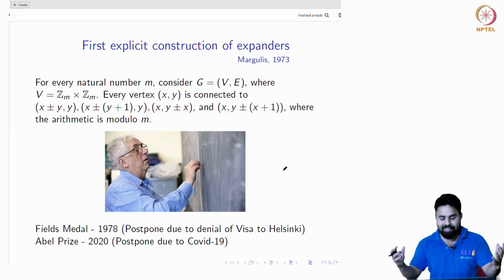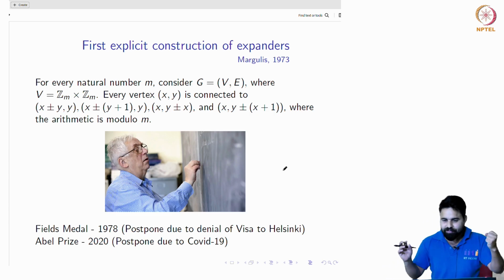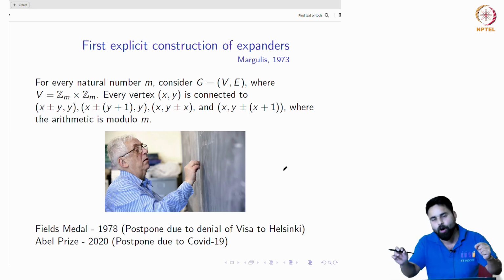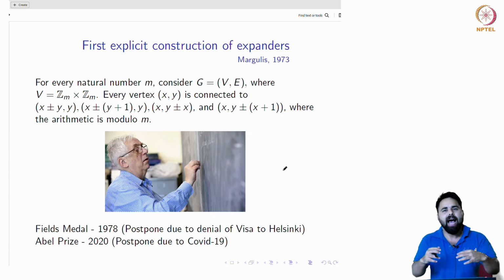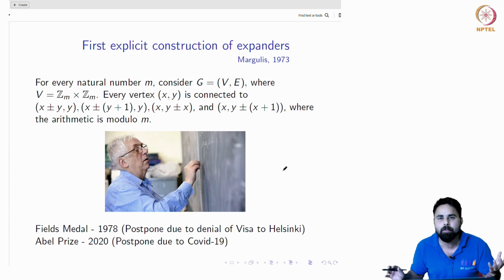So what is this construction? You pick any number m, then take the set of numbers from 1 up to m minus 1, and the Cartesian product of this set with itself will give you pairs. These pairs are now vertices. Suppose (x, y) is one such vertex.